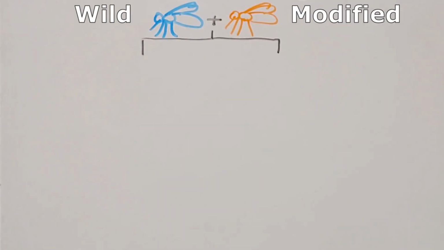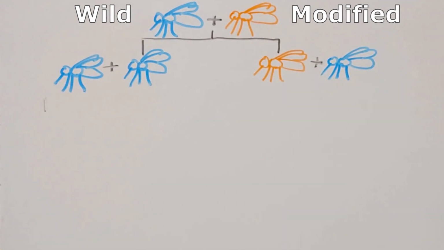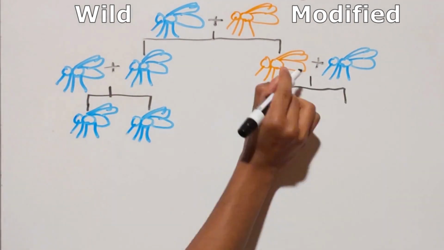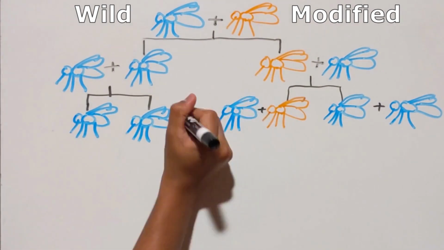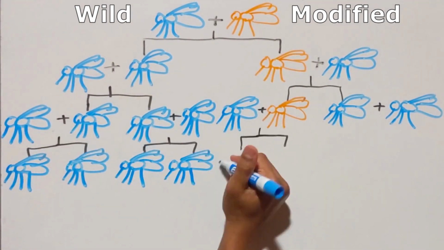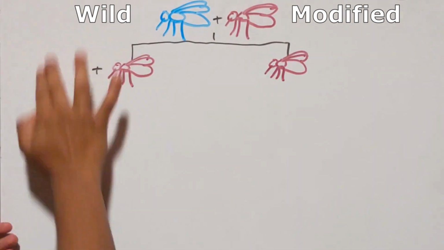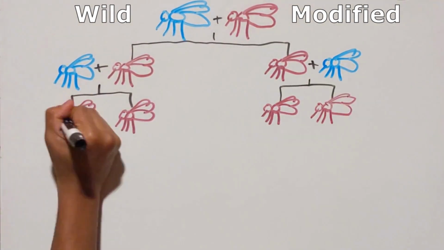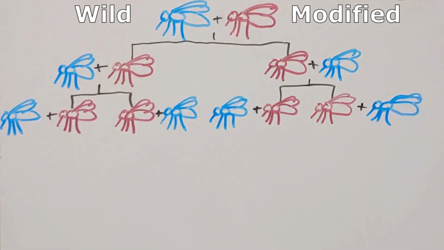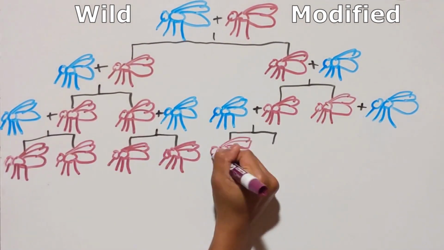But this technique doesn't completely solve our problem. When a modified mosquito mates with a wild mosquito, only half of their offspring will have the desired trait. With each generation, the modified trait gets diluted, effectively disappearing. What if we could ensure that the modified trait was always passed on? Then, every mosquito on Earth would eventually be malaria resistant, the perfect solution to our problem.